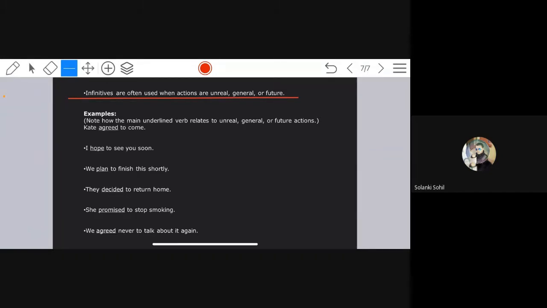Okay. So the underlined verb relates to unreal, general, or future action. See, I hope to see you again means that a future action is there which may take place or which may not take place. We plan to finish this shortly means no specific time is given. We just plan to finish it shortly, but we don't know when.